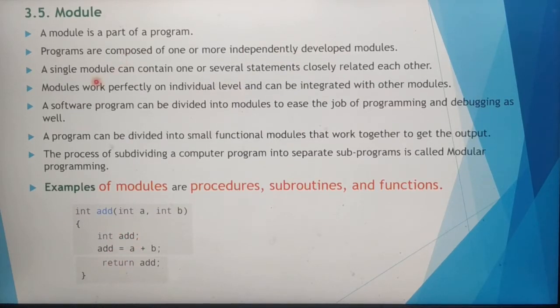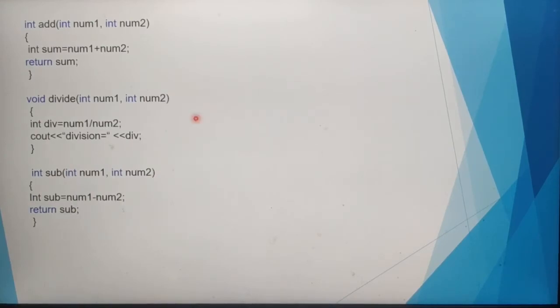Next point, modules work perfectly on an individual level and can be integrated with other modules. Here each module can work independently, as well as work with other modules. We can integrate with other modules. Integrate means combine with other modules.